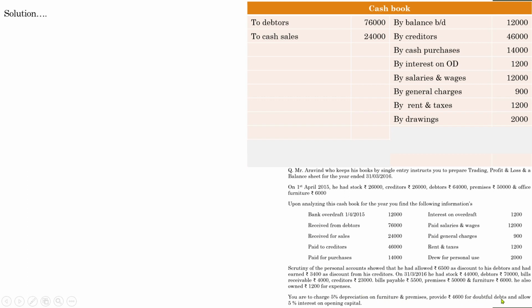4,600 doubtful debts provision. It will not come in the cash book. Interest on the opening capital. It will not come in the cash book. So we have recorded all the items. Now take the total of both sides.